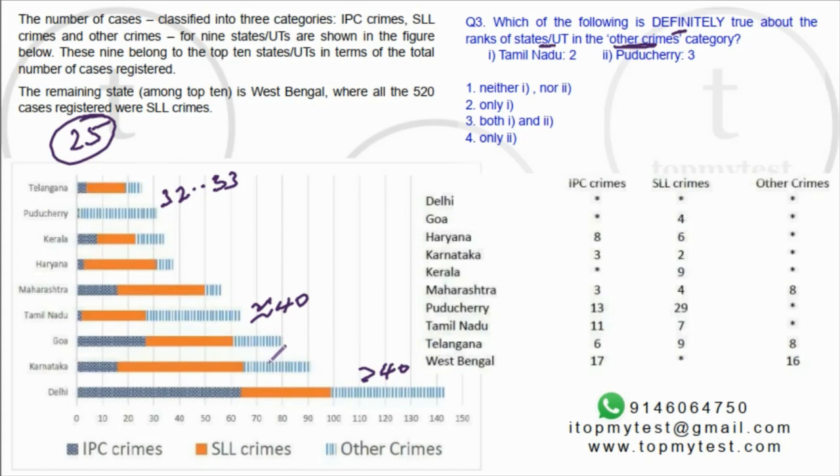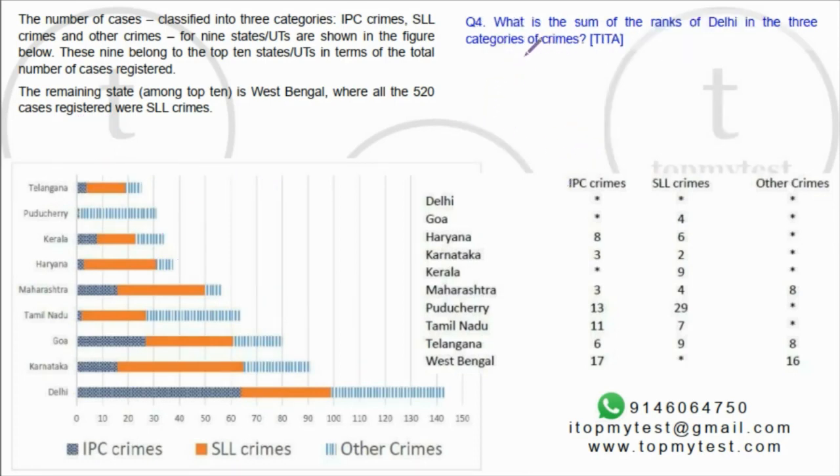Right? Maharashtra is less than 40. Goa is less than 40. Karnataka is less than 40. Haryana is less than 30. See, all of them are lesser than them. So these are the top 3. Delhi will be 1, Tamil Nadu will be 2, and Pondicherry will be 3. So both of them are definitely true. Option 3 will be our correct choice.